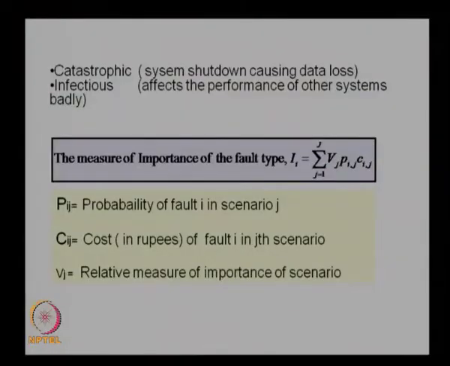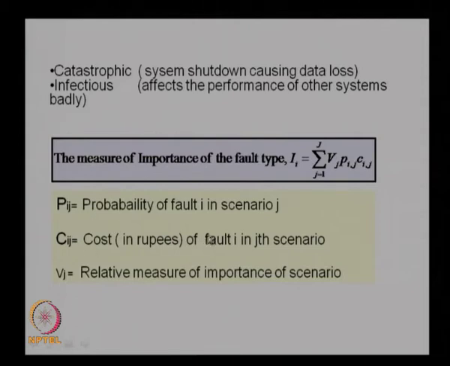Again, for looking at the importance of the faults, we can find out the measure of importance depending on the frequency of the fault happening, as well as the severity of the situation or the environment in which these particular faults are happening. So a method of a quantitative measure of the importance of the fault type is given here, where I is the importance of the fault type for the ith fault in the jth scenario. So, Pij is the probability of the fault i to happen in a scenario j, and Cij is the cost of fault i in the jth scenario in terms of rupees.